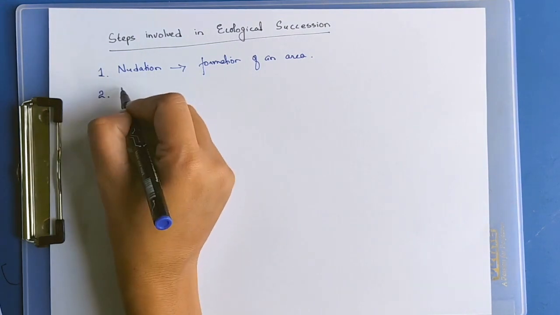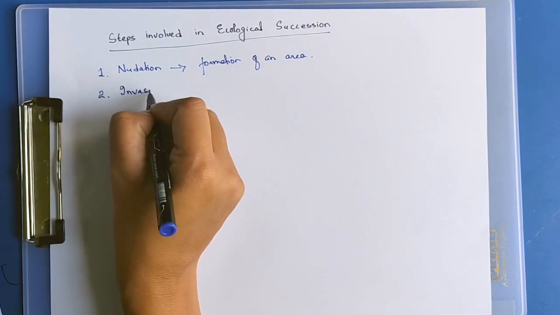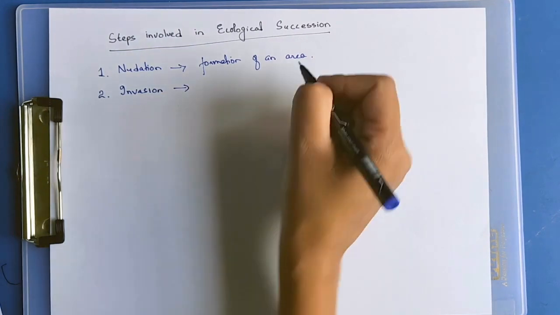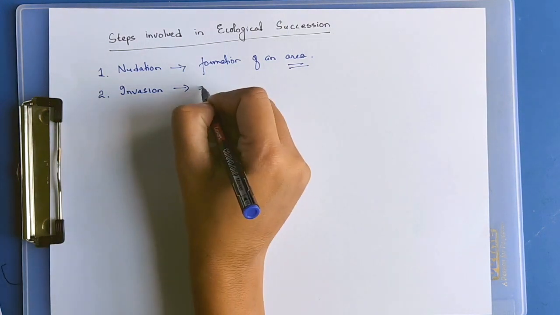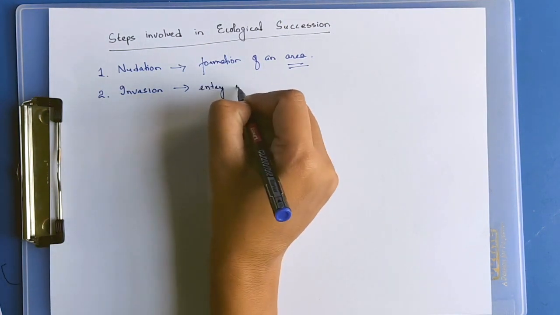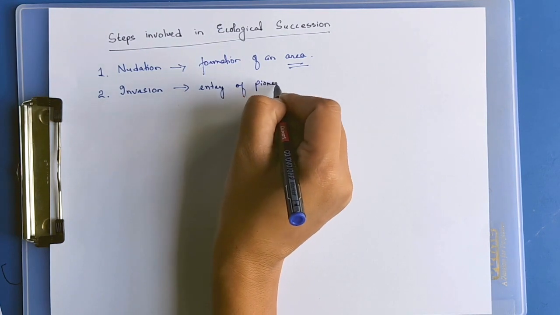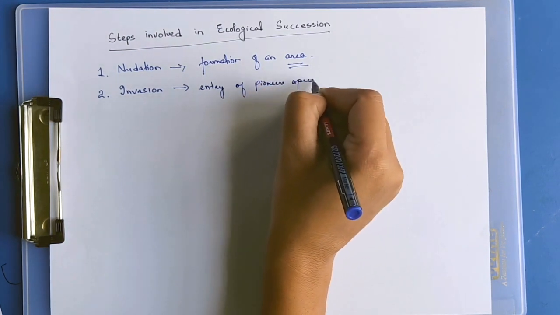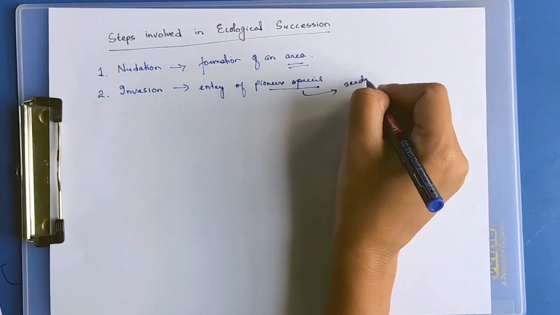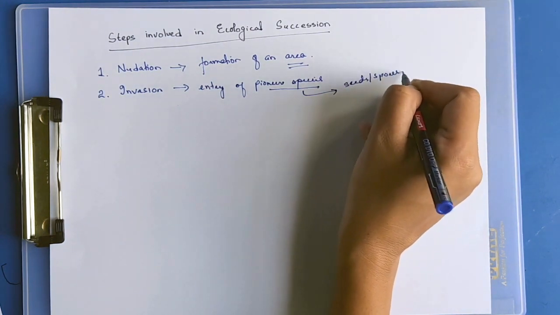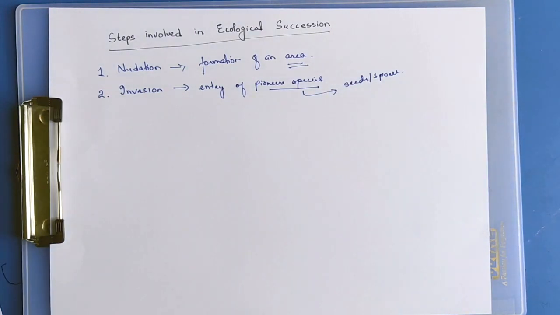The next step is invasion. Invasion is the entry of pioneer species into the area which is formed. It can be in the form of seeds or spores, carried by wind or water.